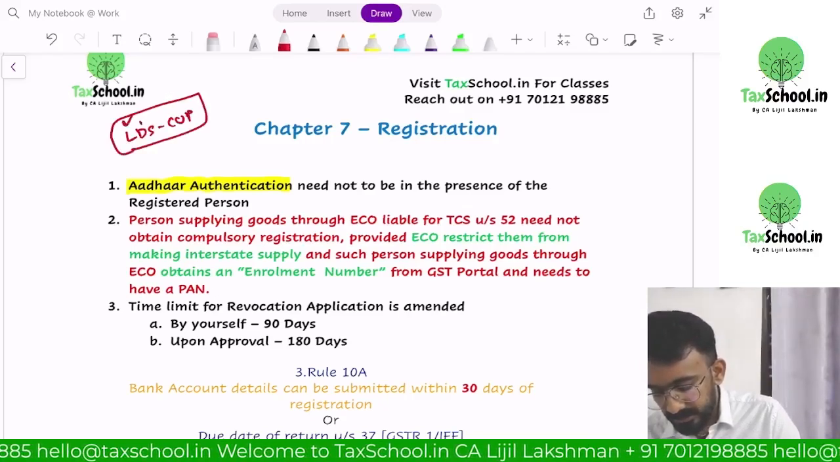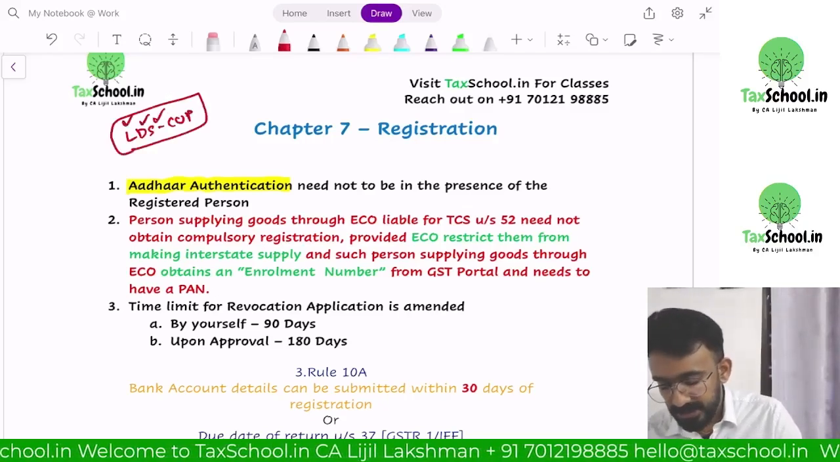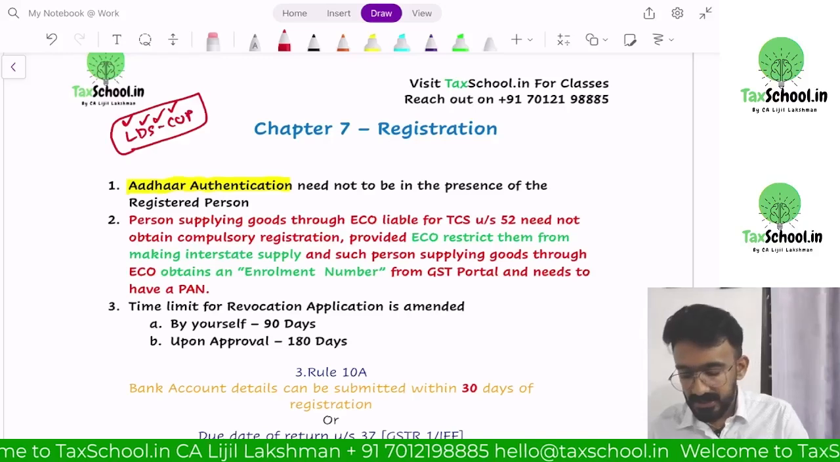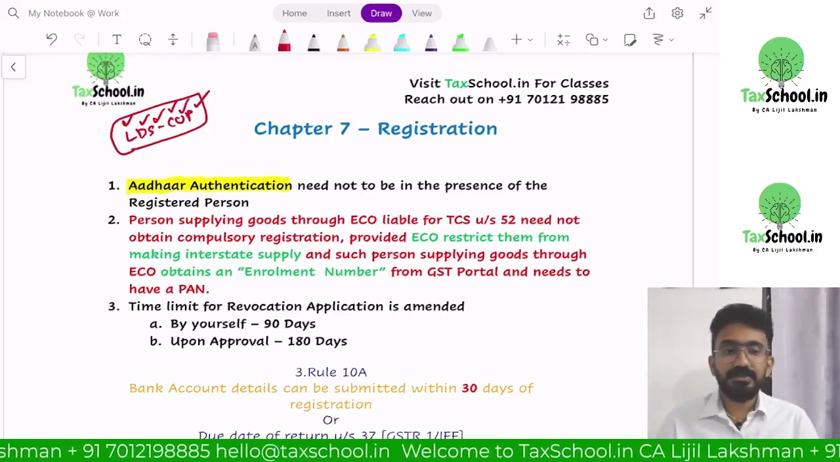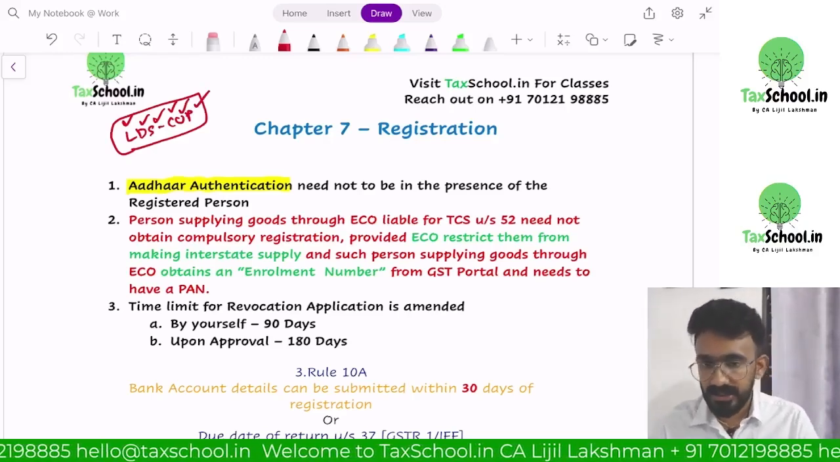Local authority, department or establishment of government, statutory bodies, who is not a citizen of India, who is having unique identity number, public sector undertaking. Except these people, everyone else has to do Aadhaar authentication.